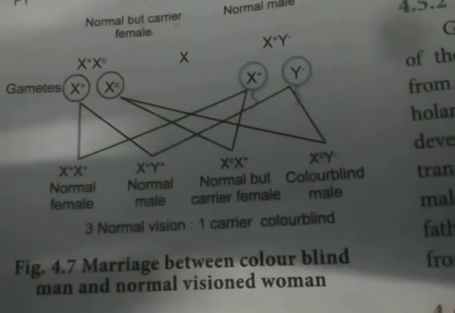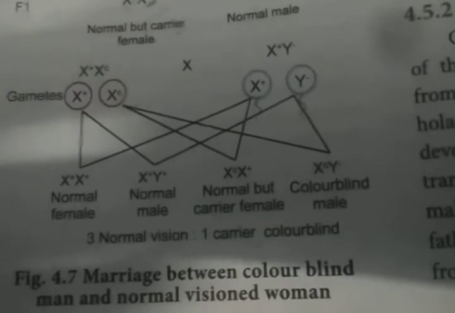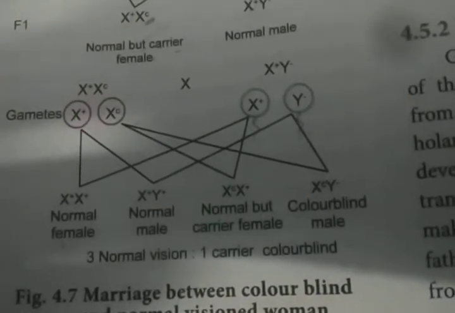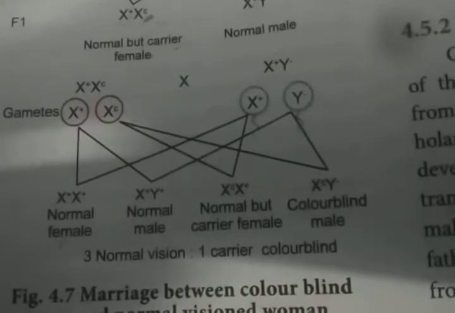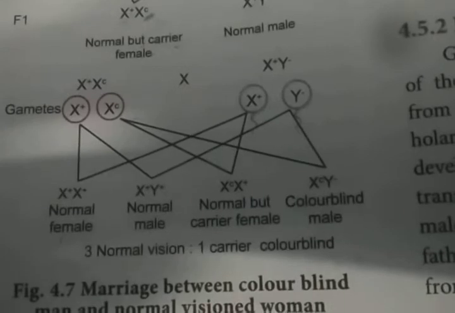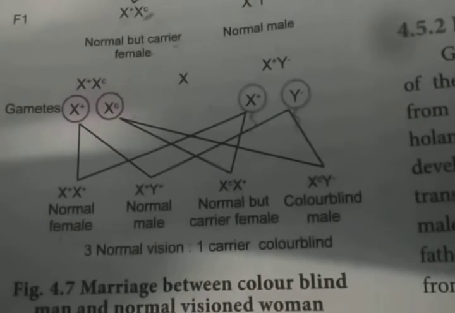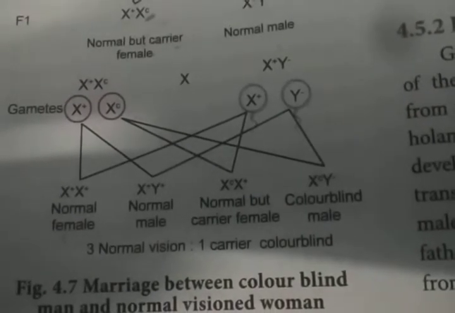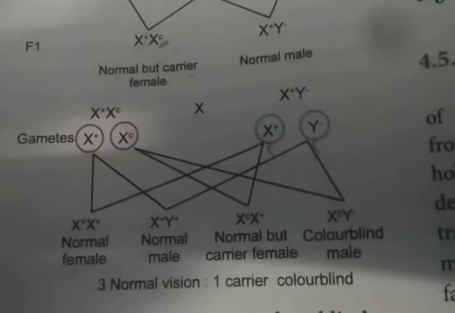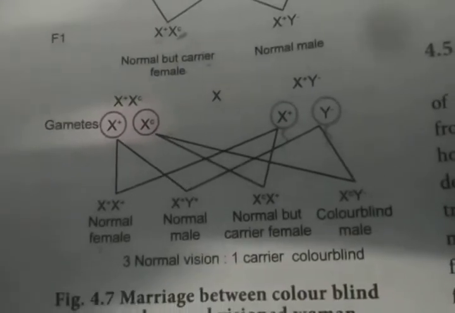So the one represents the males: one is normal male, another one color blind male. The 2 represents the females. Those females are normal, but one is completely normal, another one is normal but carrier. Can you understand? That was the marriage between a color blind man and a normal vision woman.